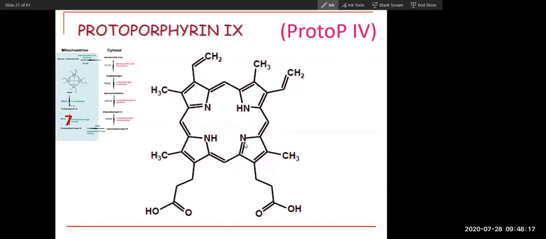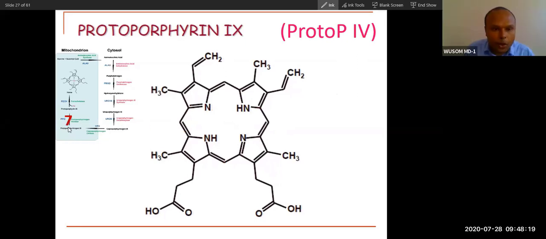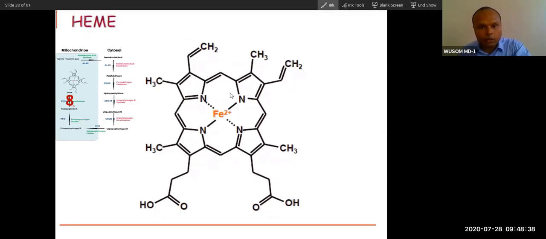Yes, sir. And this is done by PPO, protoporphyrinogen oxidase. This converts protoporphyrinogen 9 into the protoporphyrin ring. Now this ring is ready for incorporation of iron. The last step is called ferrochelatase. So insertion of iron will happen in this last step.